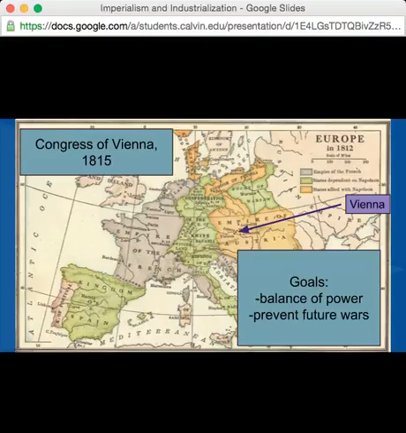So, it was led by Russia, Prussia, Austria, and Great Britain. These were the same countries who defeated France. They weren't the only countries who were there, but they were the main ones who made decisions. Additionally, France gets added 2 months into the conference.